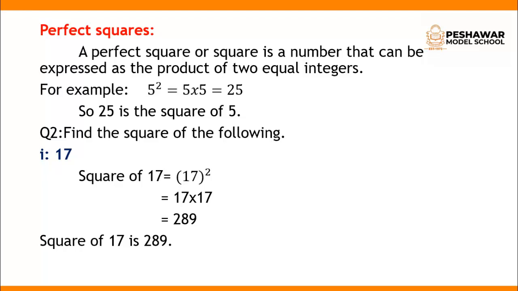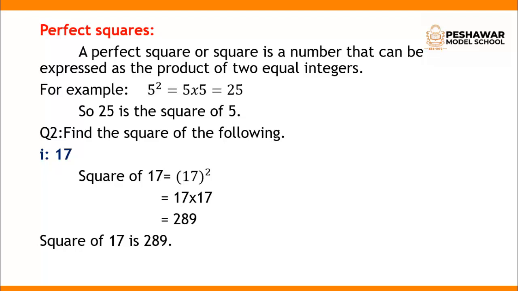You can easily make another example. 2 square is equal to 2 multiplied by 2, which is equal to 4. So 4 is the square of 2. Let's suppose we take the exercise 2.2, in which we have to solve question number 2, find the square of the following.